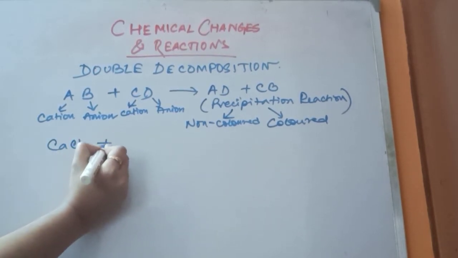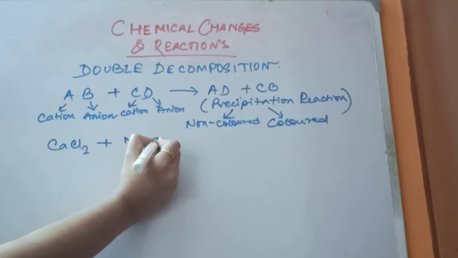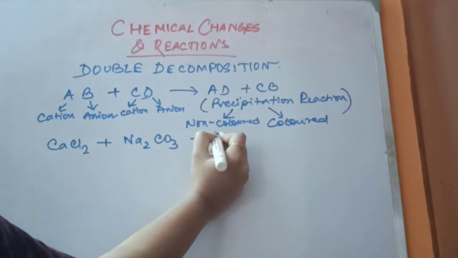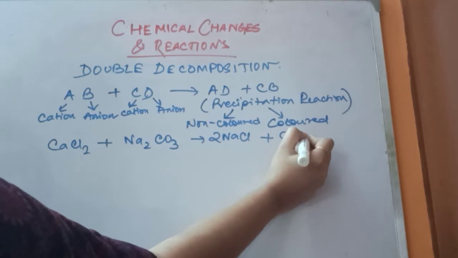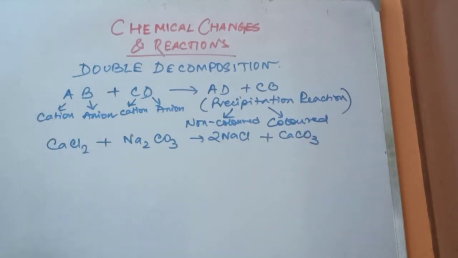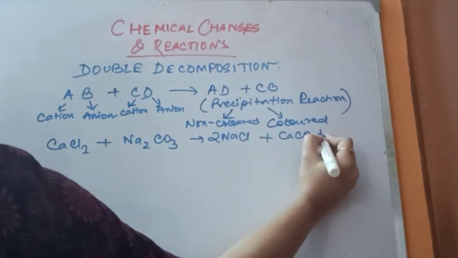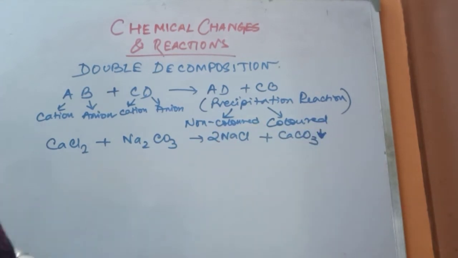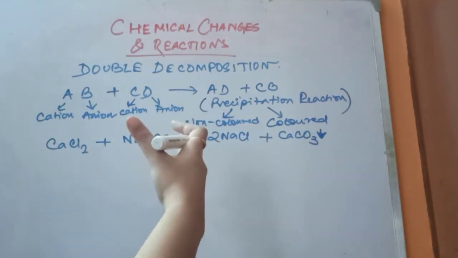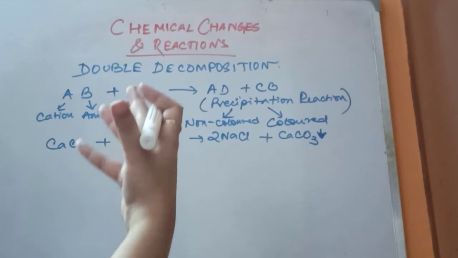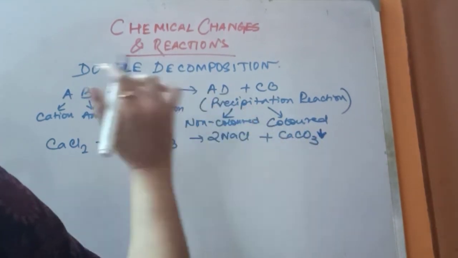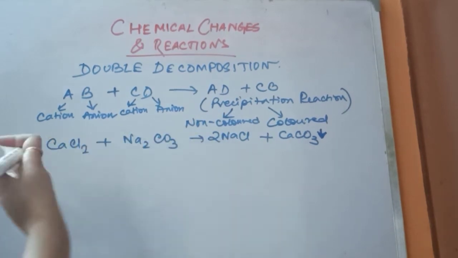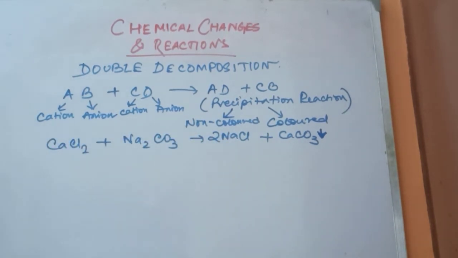Calcium chloride reacts with sodium carbonate to form sodium chloride and calcium carbonate. Okay, the precipitation sign is like this. For the compound which is insoluble and will form a precipitate, you have to give a downward arrow beside that compound. Because NaCl is a soluble salt, it is not at all a precipitate.